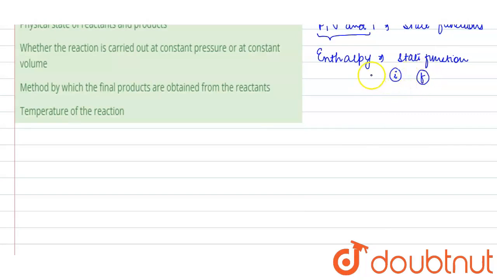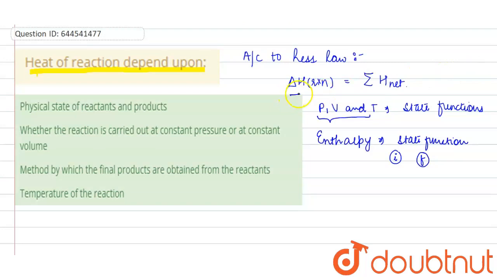It doesn't depend upon the path. Okay, so according to the Hess law, total enthalpy change during the complete course of a chemical reaction is independent of the number of steps taken, and it is equal to this.